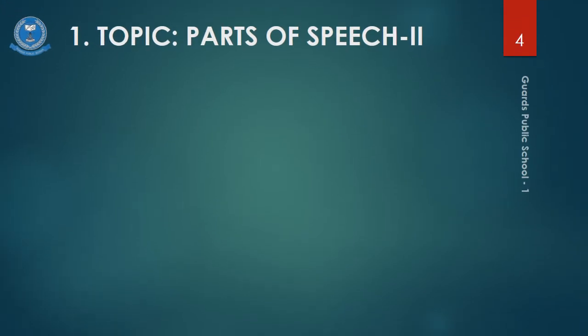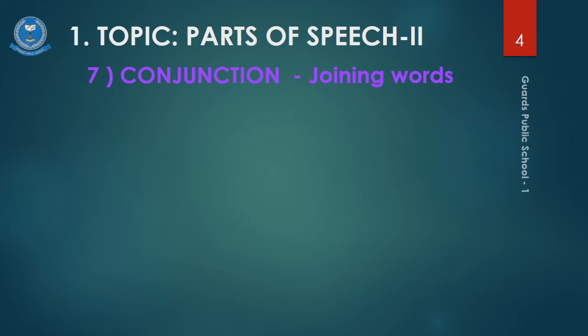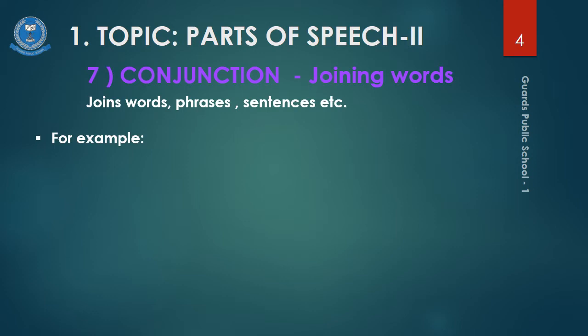Now we have conjunctions. Conjunctions are joining words. They join two or more words, groups of words or sentences. Let's see the examples. Ali and Veronica have completed this task. You can see there are two words, or I would rather say two subjects, and they are joined together by a word, and, that is a conjunction. So conjunctions are joining words. Therefore, this word and in this statement is a conjunction.